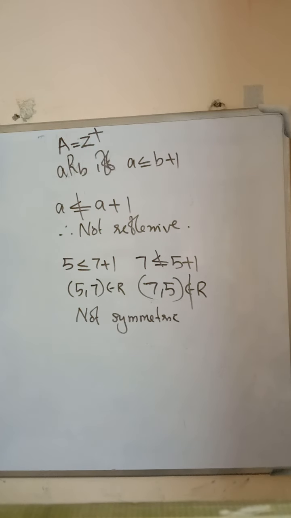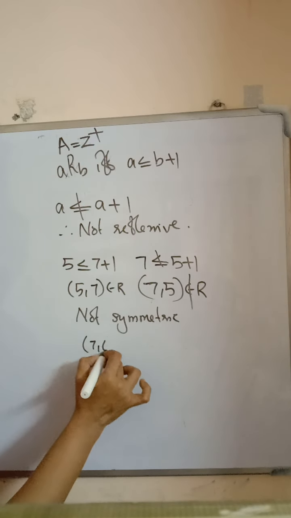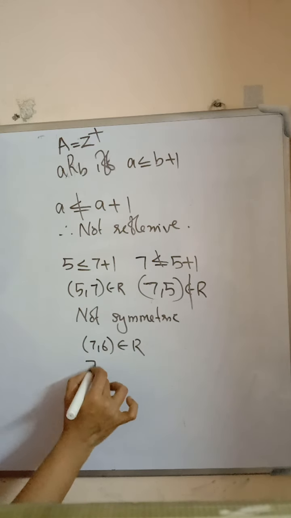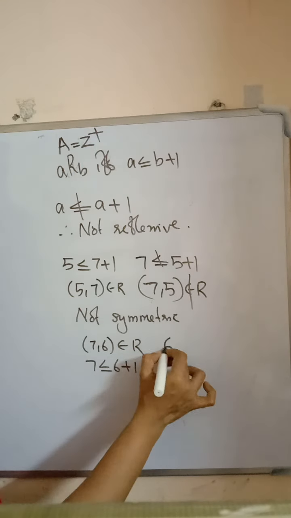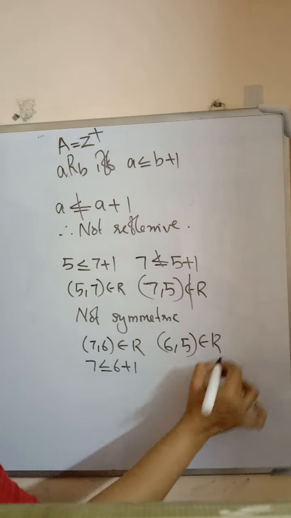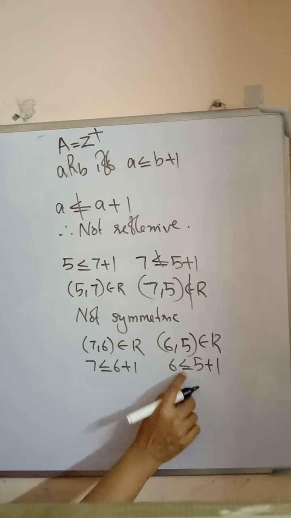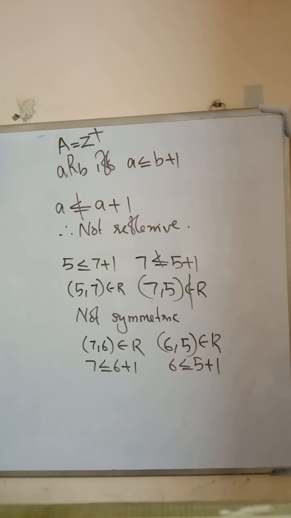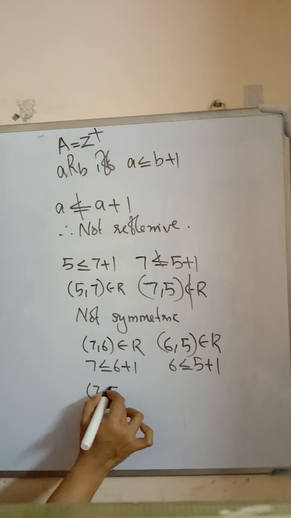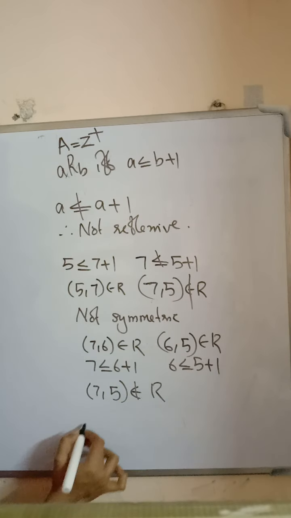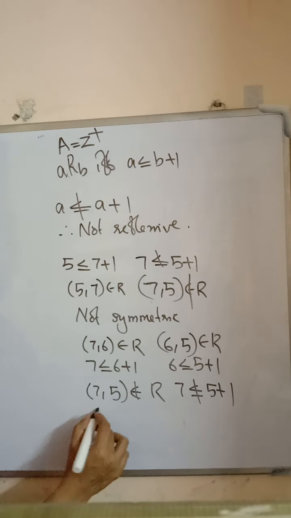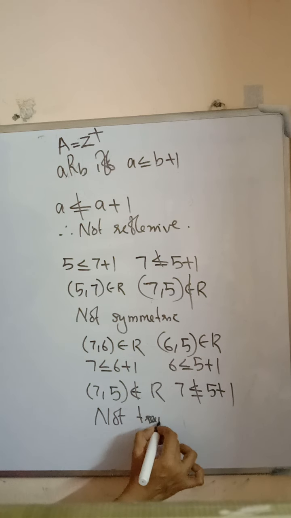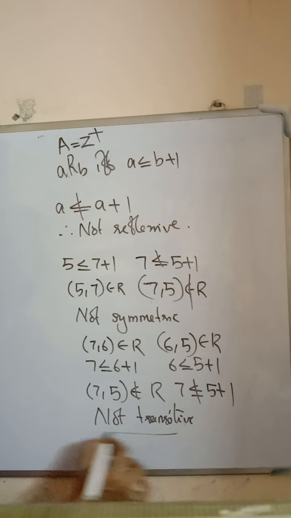Then we check the anti-symmetry. We know that the ordered pair (7, 6) belongs to the relation because 7 is less than or equal to 6 plus 1. Also (6, 5) is in the relation because 6 is less than or equal to 5 plus 1, and equality holds here. But (7, 5) does not belong to the relation, because 7 is not less than or equal to 5 plus 1. So this relation is not transitive.